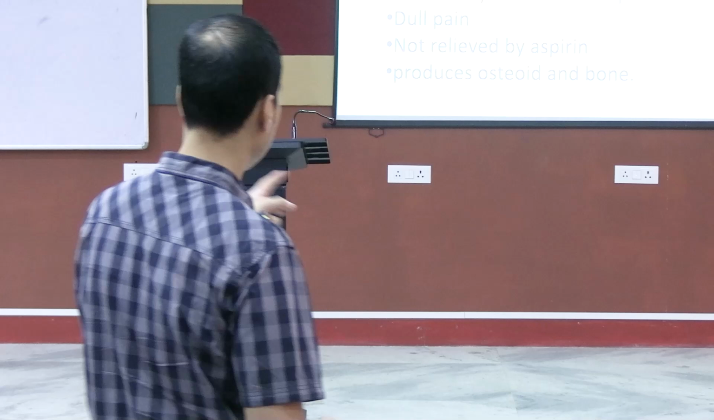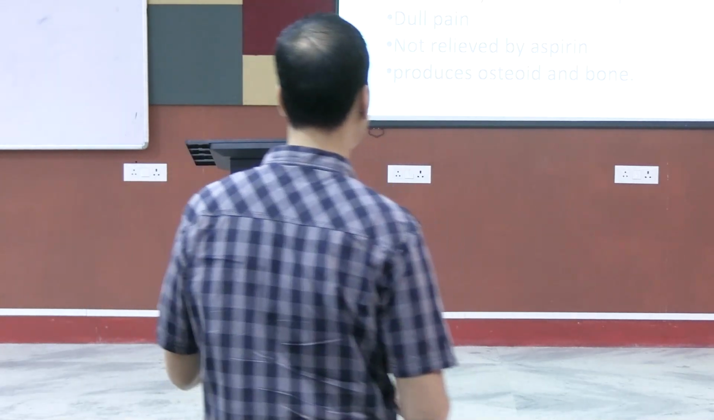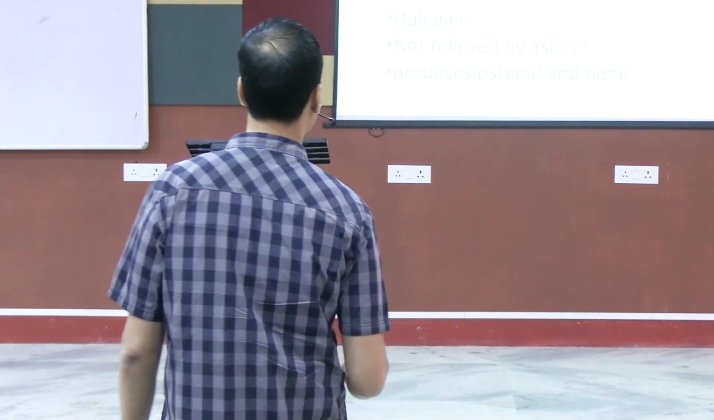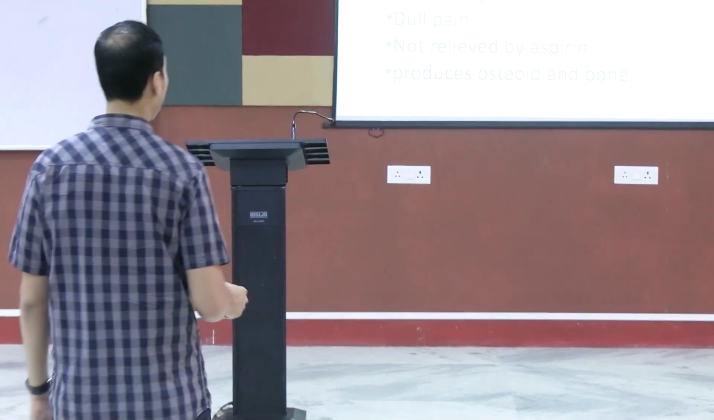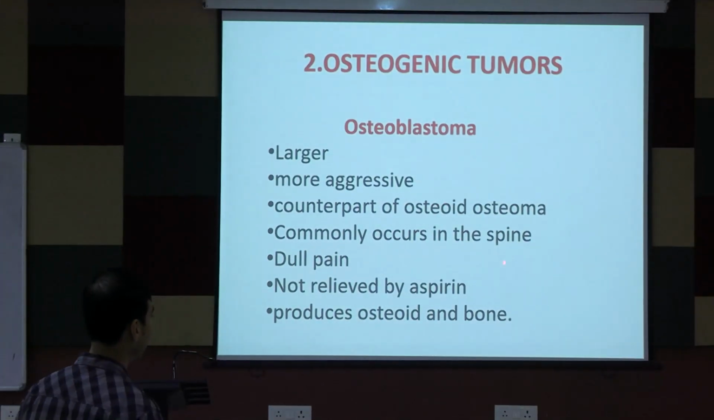So it is larger than osteoid osteoma. It is more aggressive. It is a counterpart of osteoid osteoma. Commonly occurs in the spine. Dull pain, not relieved by aspirin. This is an important point.